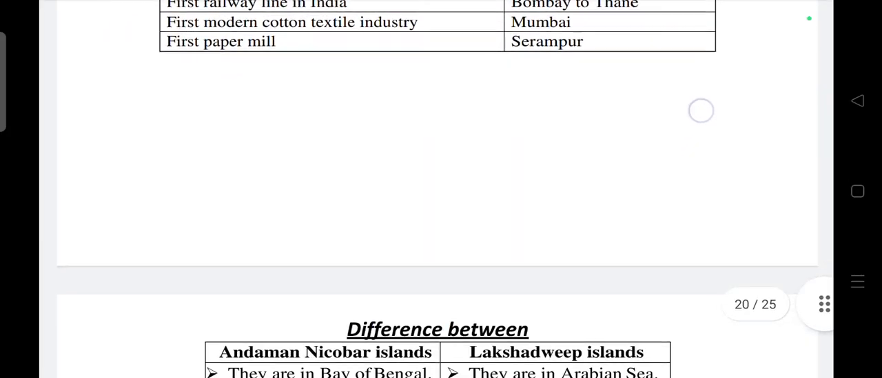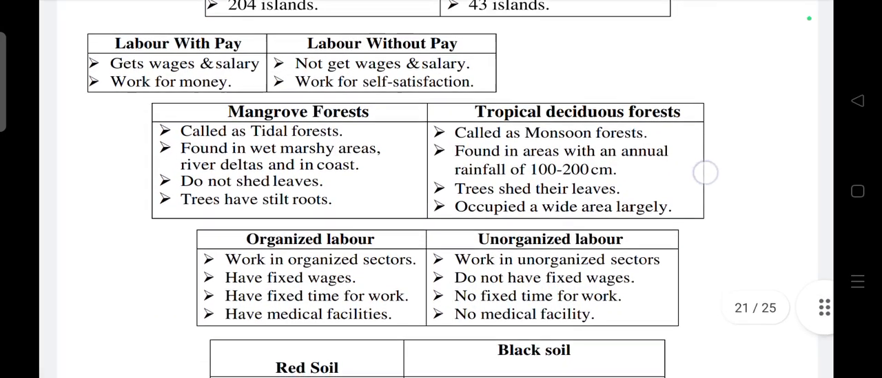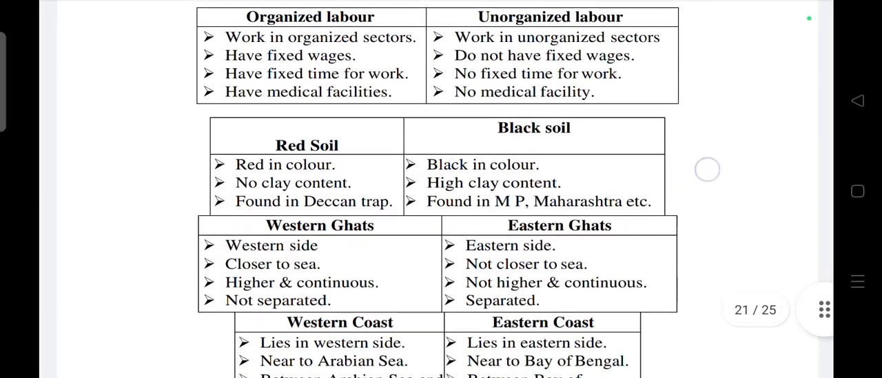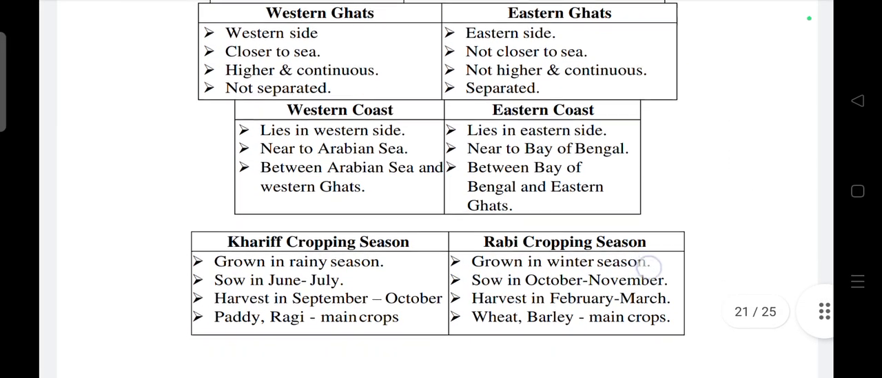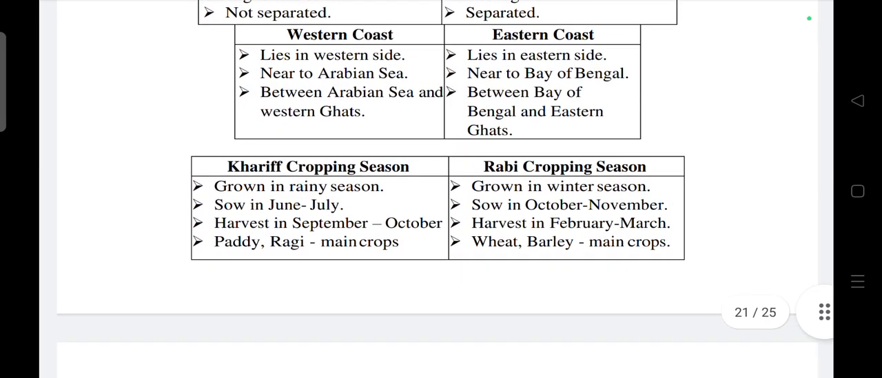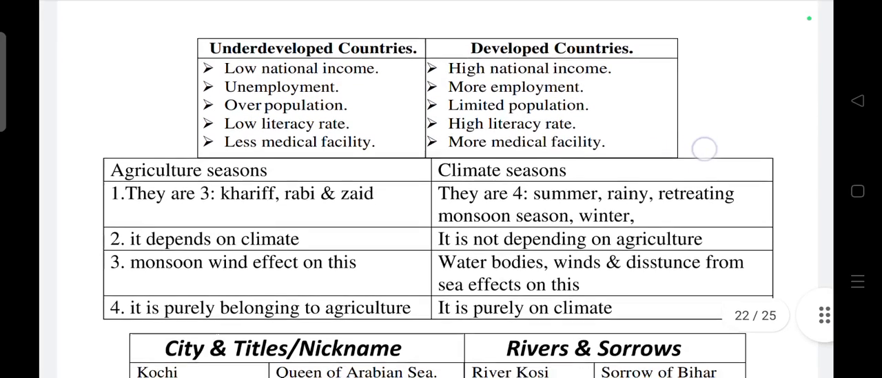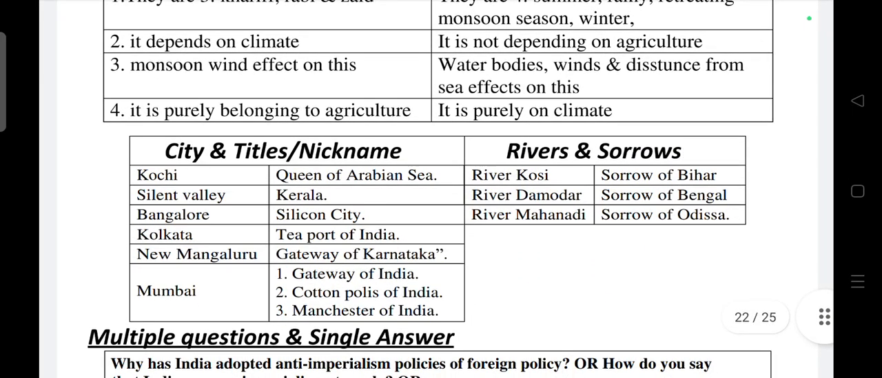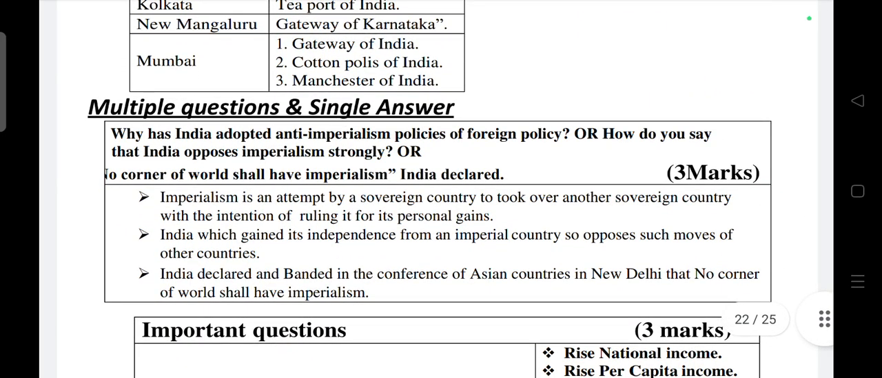Difference between Andaman Nicobar Islands and Lakshadweep Islands, labor with pay and labor without pay, mangrove forest and tropical deciduous forest, organized labor and unorganized labor, red soil and black soil, Western Ghats and Eastern Ghats, western coast and eastern coast, Kharif crop season, Rabi crop season, underdeveloped countries, developed countries, agriculture season, climate season, cities and their nicknames, rivers and sorrows, multiple questions and single answers.